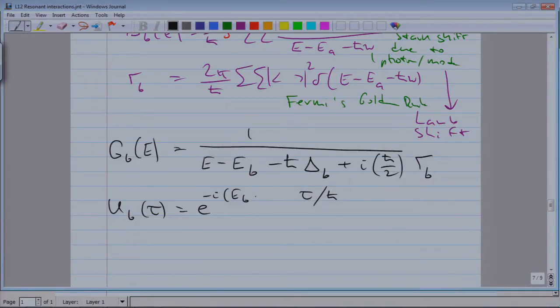It has a shifted energy by this self-energy, and this is called the radiative shift. But in addition, because of the imaginary part, it has now an exponential decay.